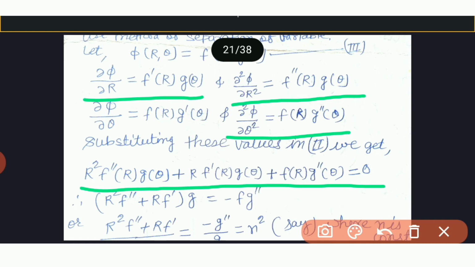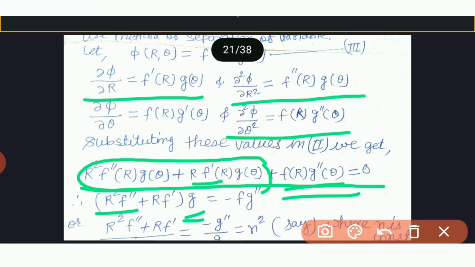So from these two, g(θ) is common. So what we get? We get (r² f'' + r f') g = −f g''. If it goes to the right side, that will be minus.